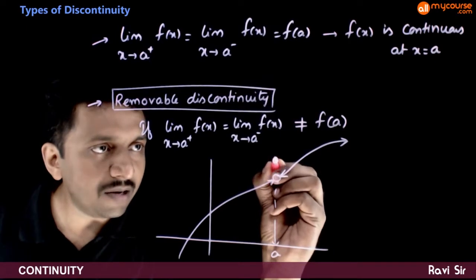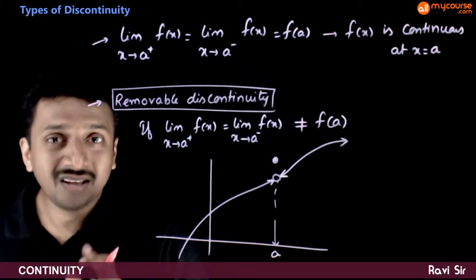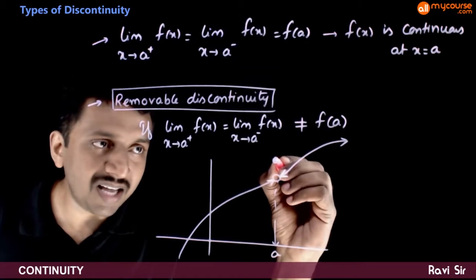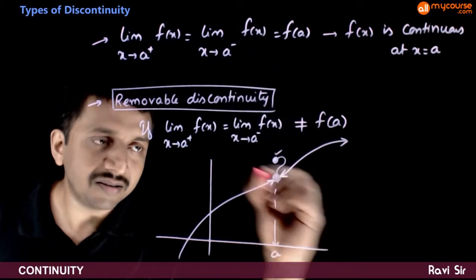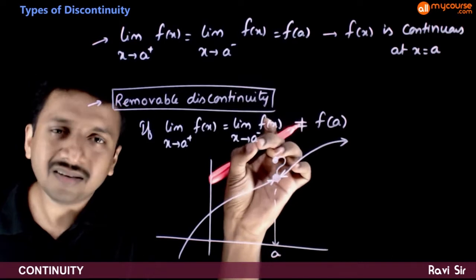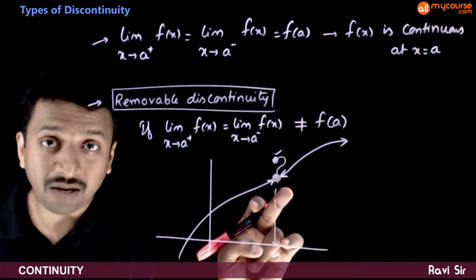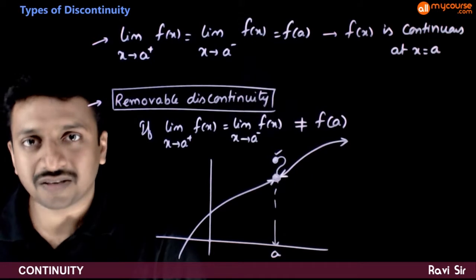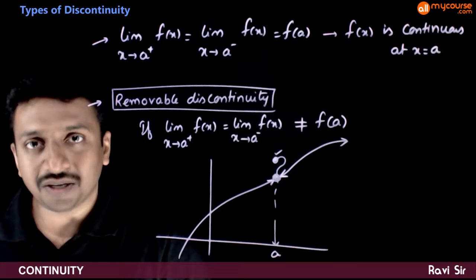But if the functional value is something else, this type of discontinuity is called removable discontinuity, because you can very clearly see if you just change this functional value at a and bring it here, then this function becomes continuous. So without much effort, just by changing the functional value at x is equal to a to an appropriate value, you can make this function into a continuous function. That is why this is called a removable discontinuity.